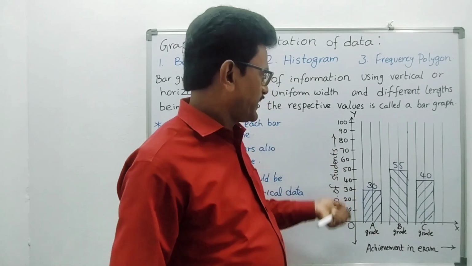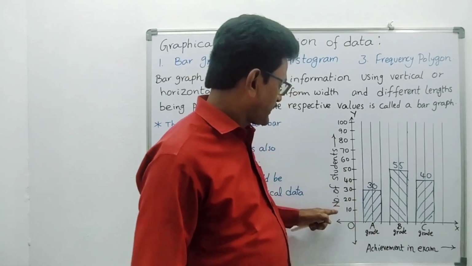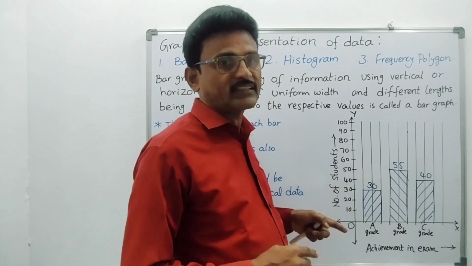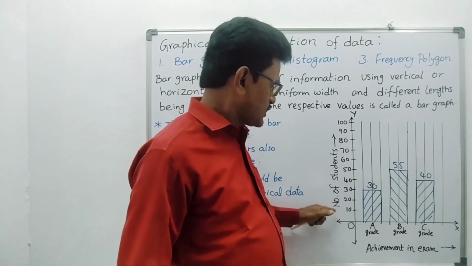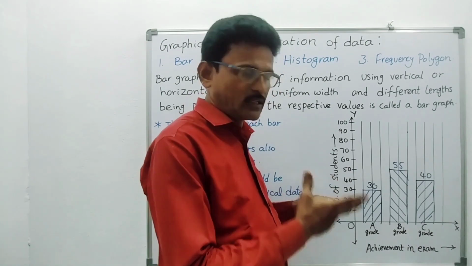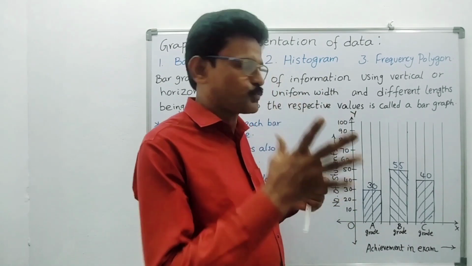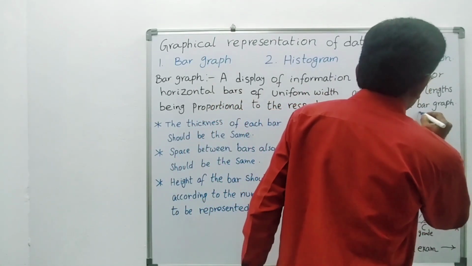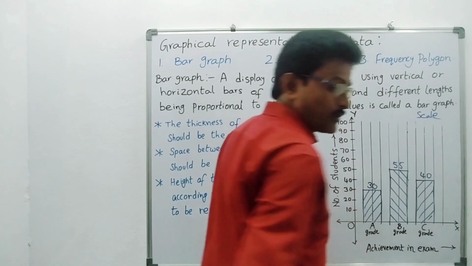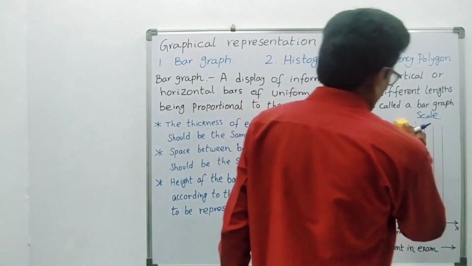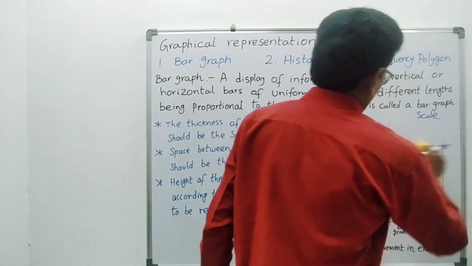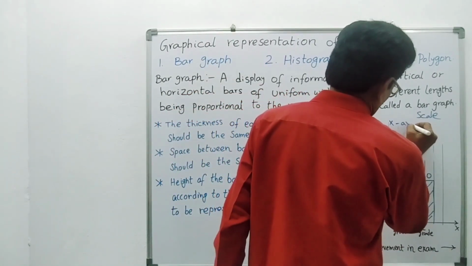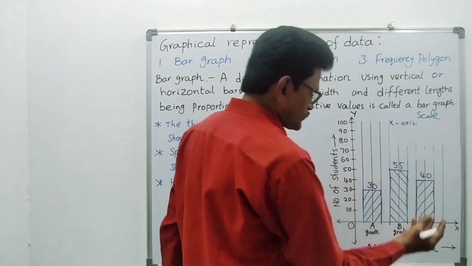So here the place is not convenient. That's why I have taken the y-axis as 1 centimeter to 10 students, 10, 20, 30 like that. In your graph sheet, you can take 5, 10, 15, 20 like that because you have convenient space in your graph sheet. And next, you have to write the scale also. Right side top, you have to write the scale. What scale have you taken?